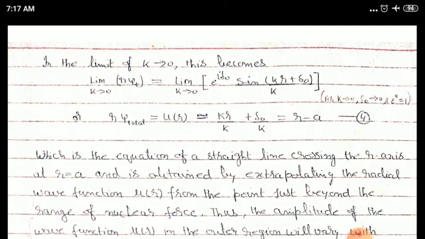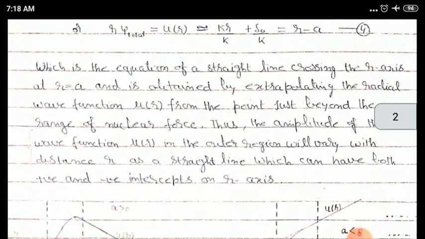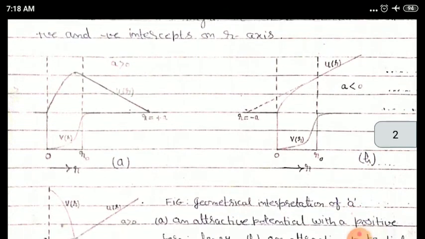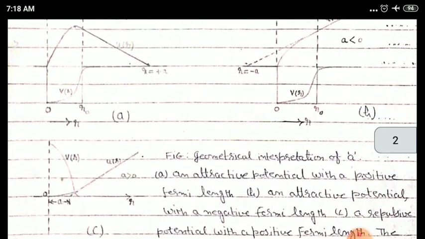Now this equation 4 is an equation of a straight line crossing the r axis at r equal to a, and it is obtained by extrapolating the radial wave function u r from the point just beyond the range of nuclear force. This we can observe from these diagrams A, B and C.